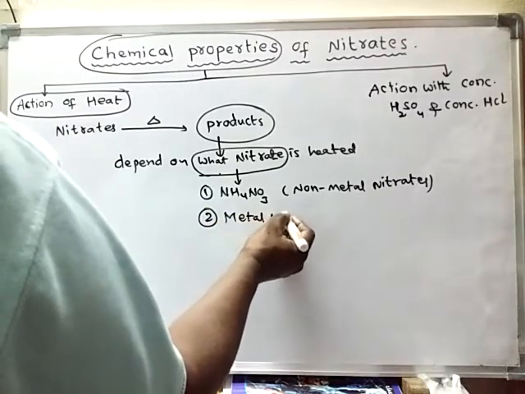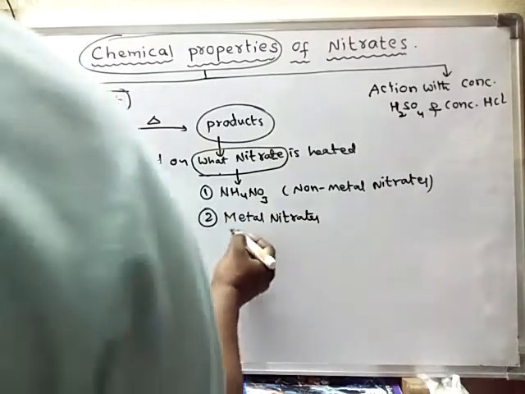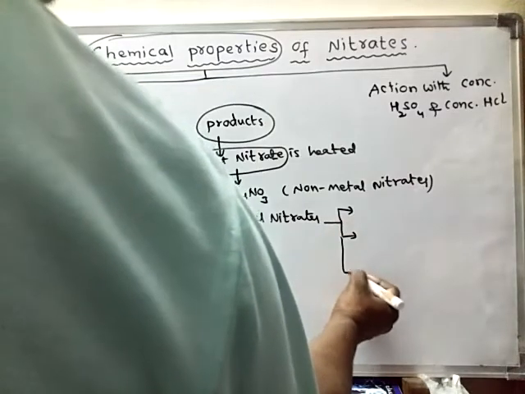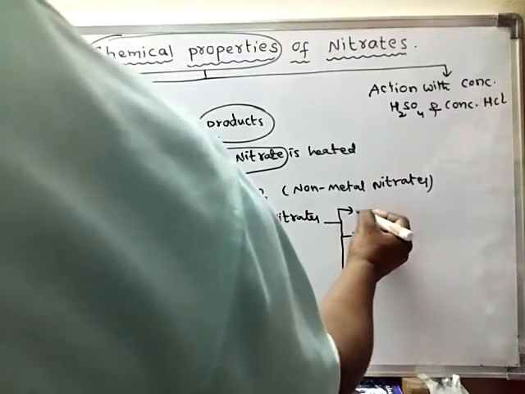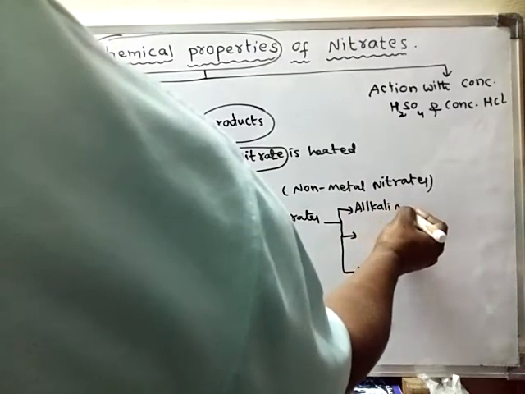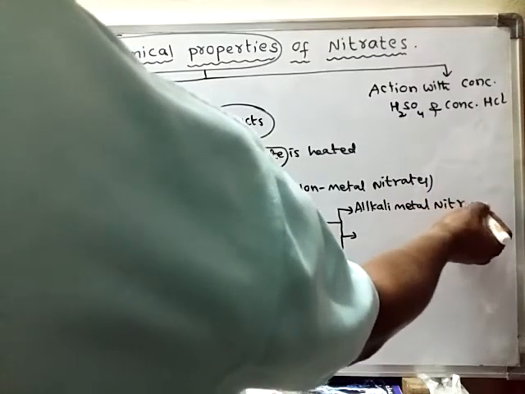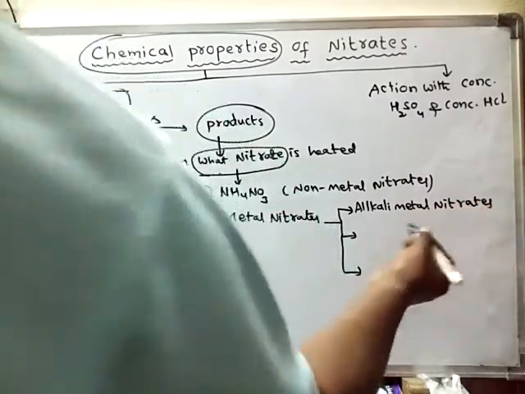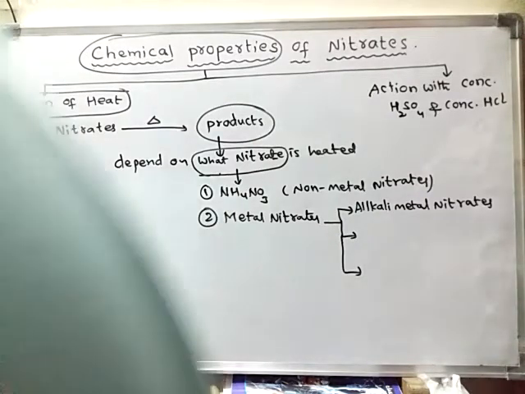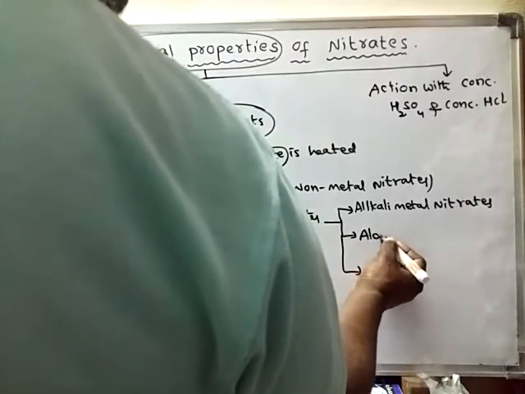And even under metal nitrates, again three types. What are they? Alkali metal nitrates, which means sodium nitrate, potassium nitrate, etc. Next, alkaline earth metal nitrates.